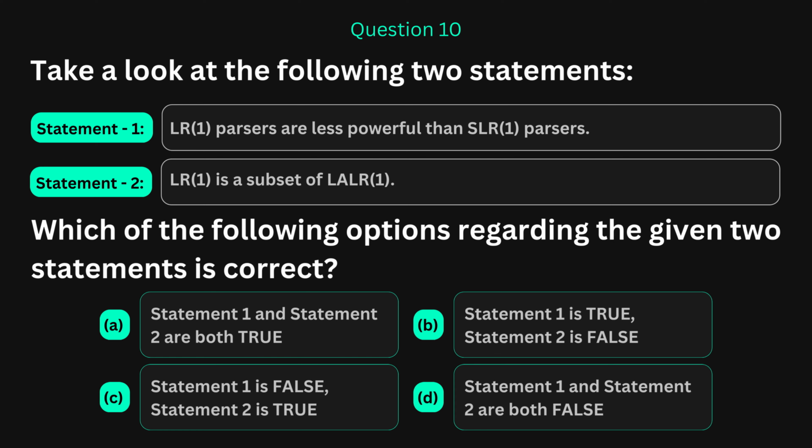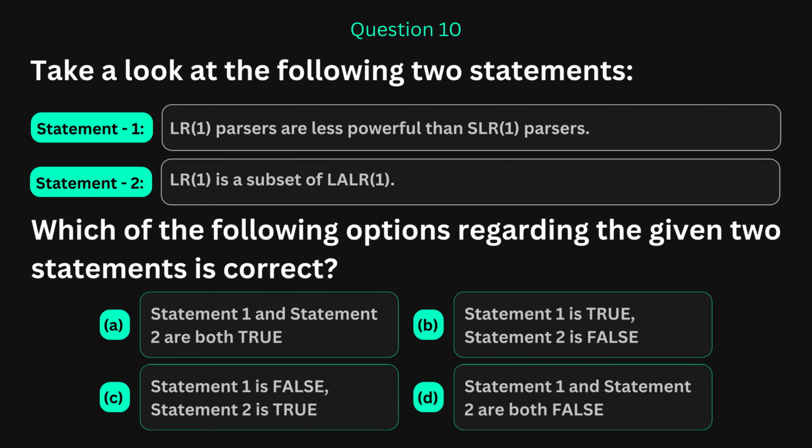There is a well-known ranking. If you know it, this question is straightforward. If you do not, one of these statements is going to trap you. Think, where does LR1 sit in the hierarchy compared to SLR1 and LALR1? Lock in your final answer.